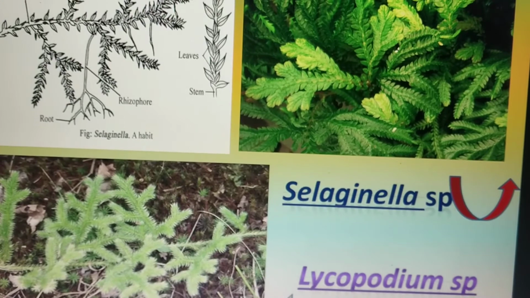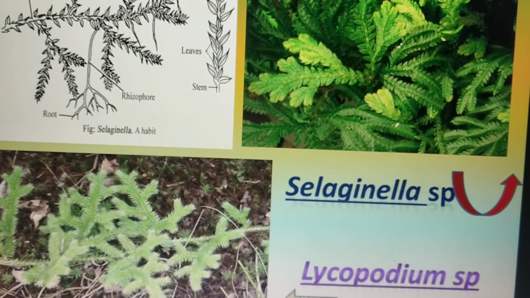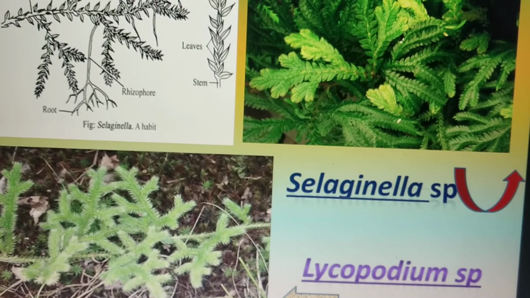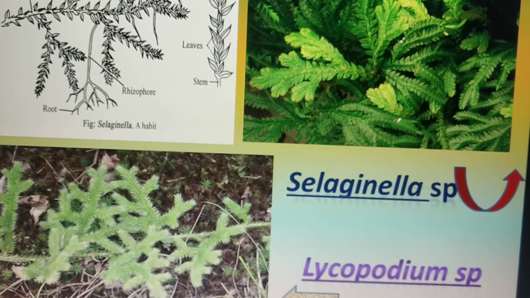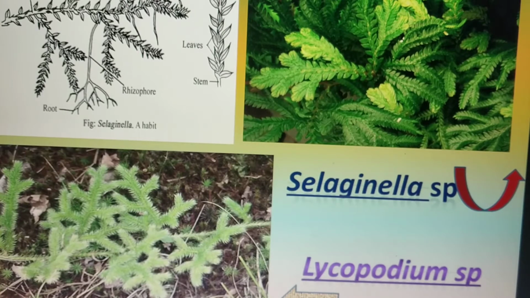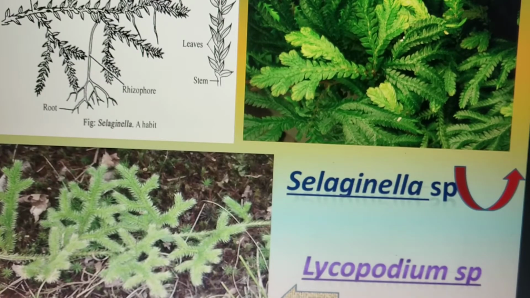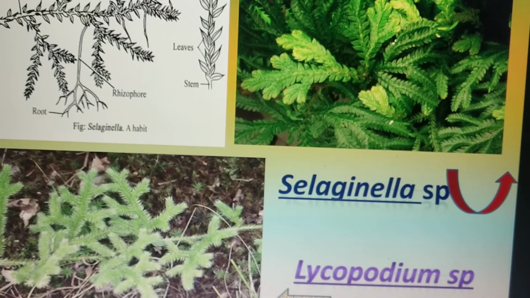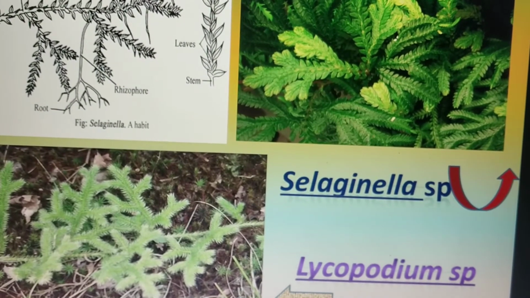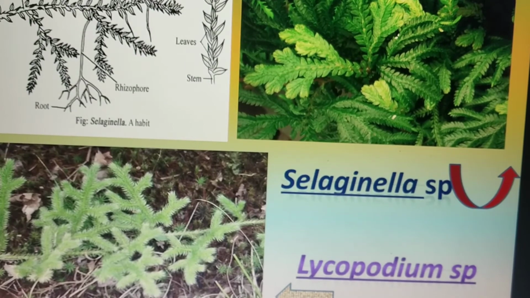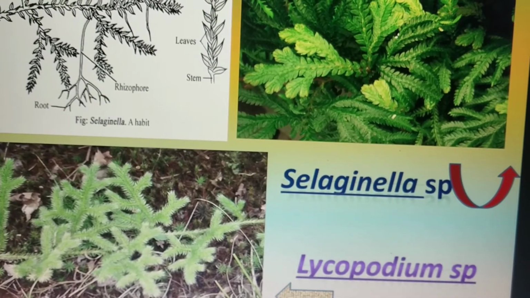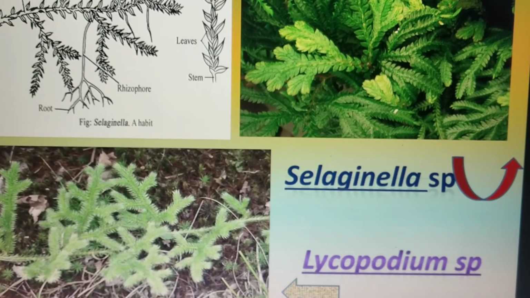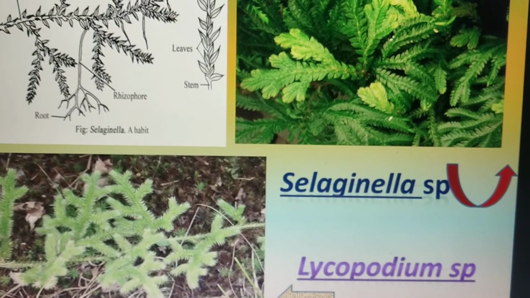Other characteristics of Lycopodium are that the stem is thickly covered with many leaves, as you can see here, and the leaves are simple, small and sessile, and each leaf usually contains a single unbranched midvein. The leaves are heterophyllous in certain species, and in the anatomy the leaves contain many equally distributed stomata.